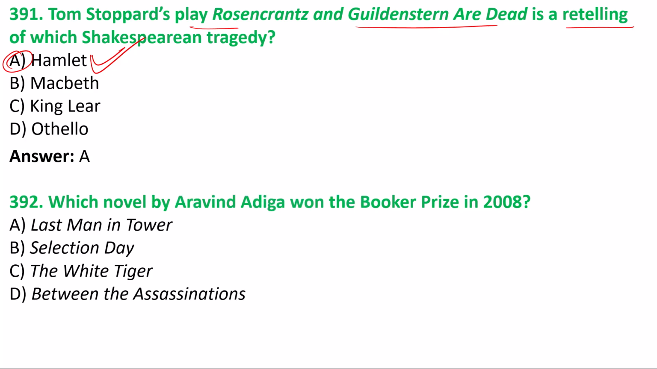392. Which novel by Aravind Adiga won the Booker Prize in 2008? We have The White Tiger. Option C, The White Tiger, is the correct answer. This is a Booker Prize winning book by Aravind Adiga, and it won the Booker Prize in 2008.